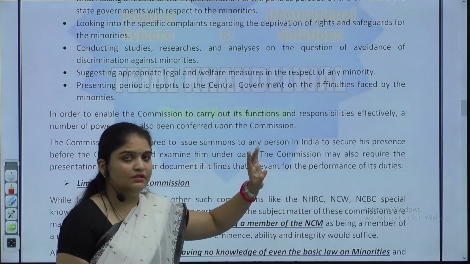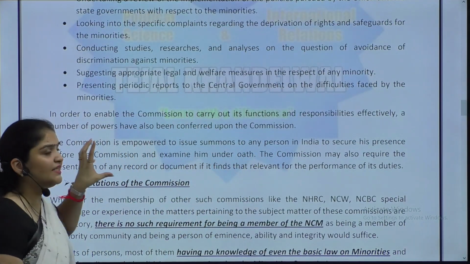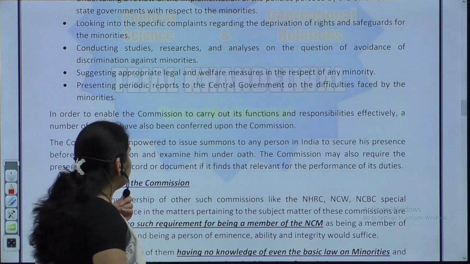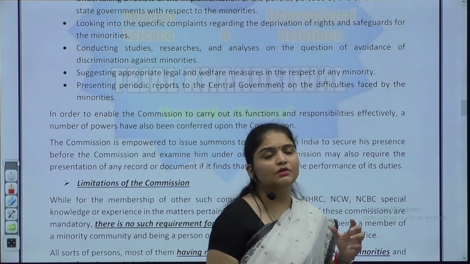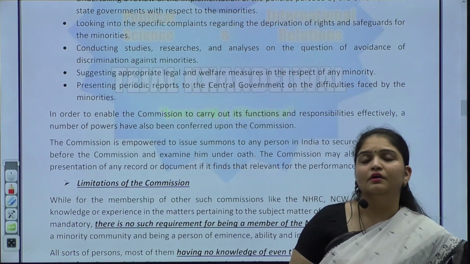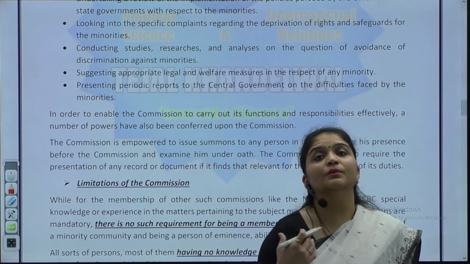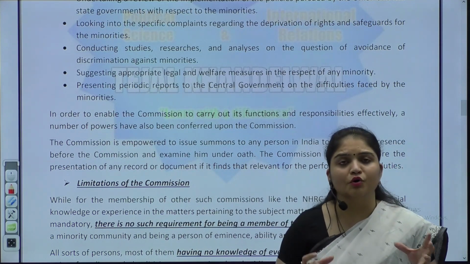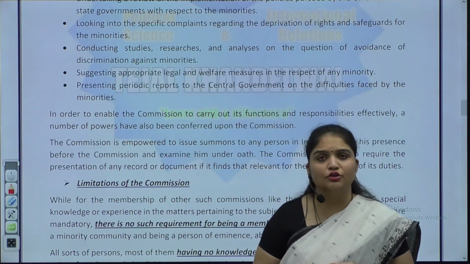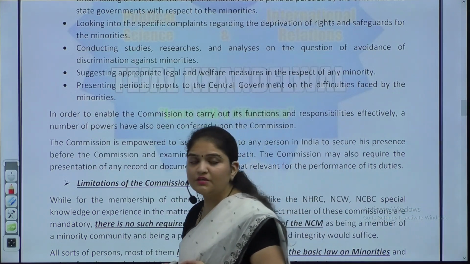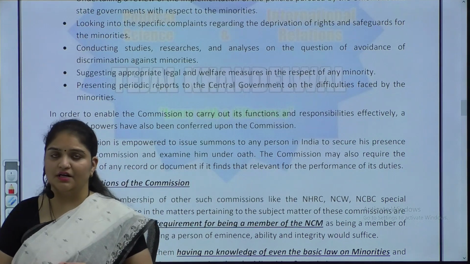in respect of any minority, okay. However, we have to examine what are the challenges and limitations of the commission, because if NCM does not function effectively, then it will become very challenging to protect the rights of the minorities with respect to the institutional safeguards.